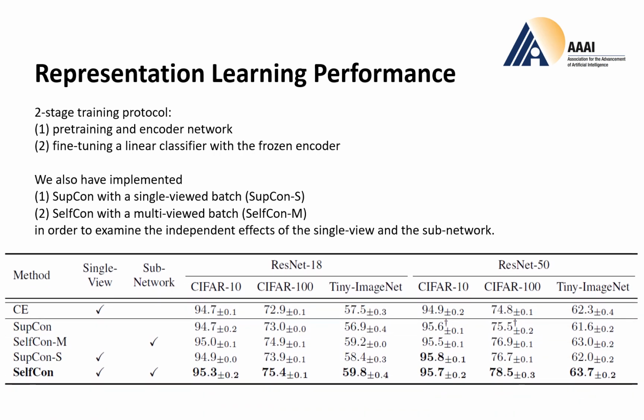The classification accuracy in the small-scale benchmark is summarized in this table. Self-Con learning, which trains using the single view and the subnetwork, shows higher classification accuracy than cross-entropy and SubCon.